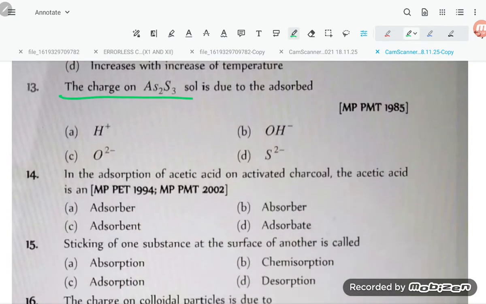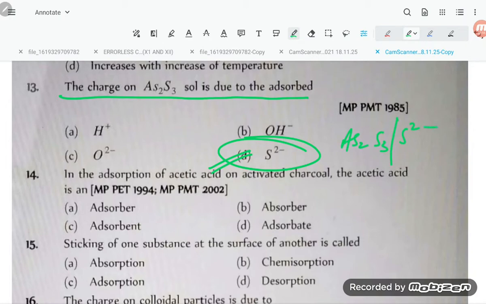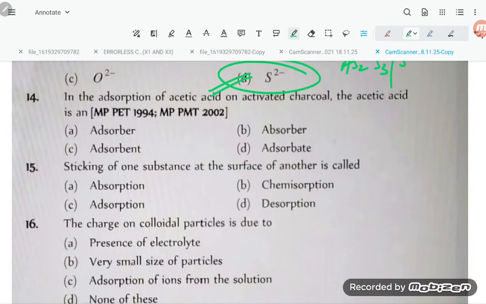The charge on As2S3 sol is due to adsorbed, what is it going to adsorb, student? It is going to adsorb S2 minus ion. So this will be the negatively charged sol. It will be As2S3, then S2 minus will adsorb here. So it will be a negatively charged colloid, student. Okay. Now let us move to the next problem.